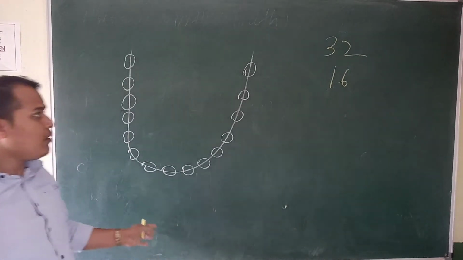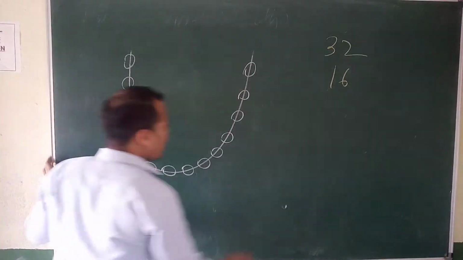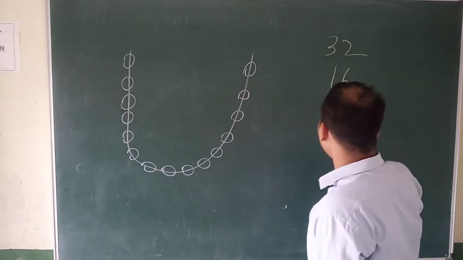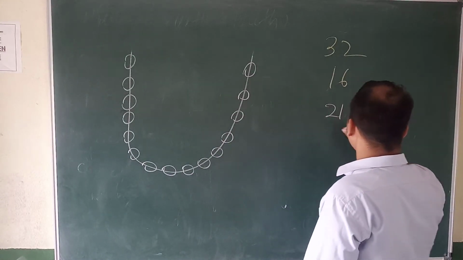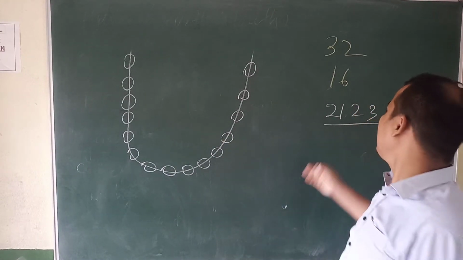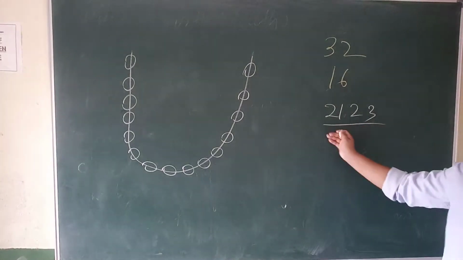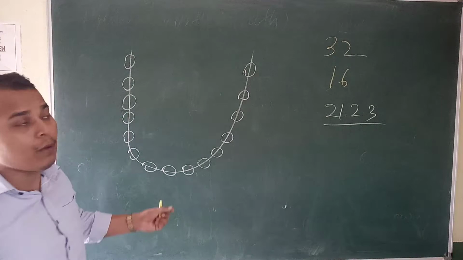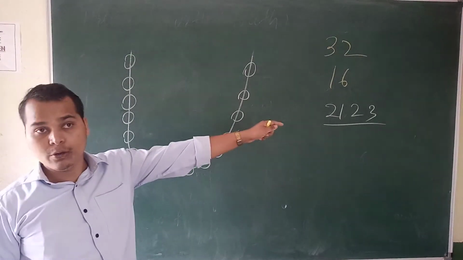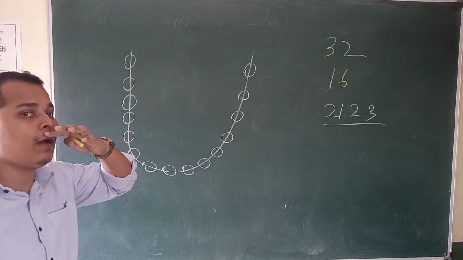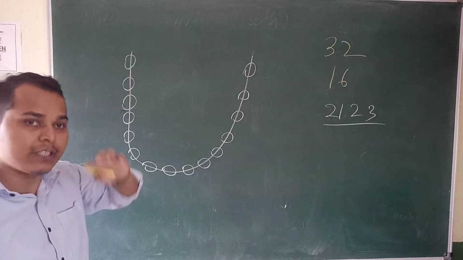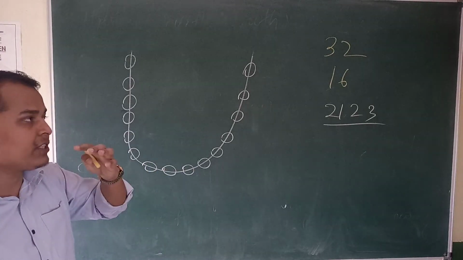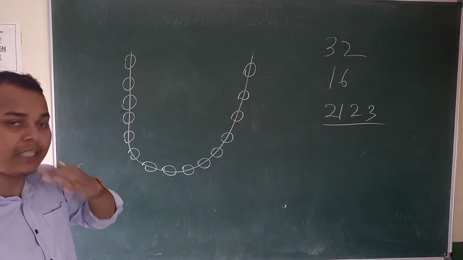So first, the human dental formula. Think of it as 2, 1, 2, 3. How do we find the formula? All humans have 32 teeth. In the upper jaw it is 16 and in the lower jaw it is 16.